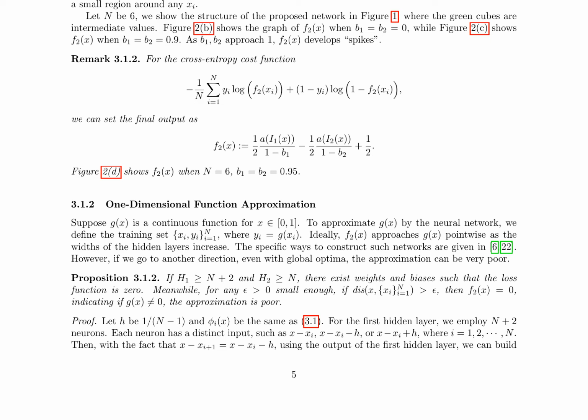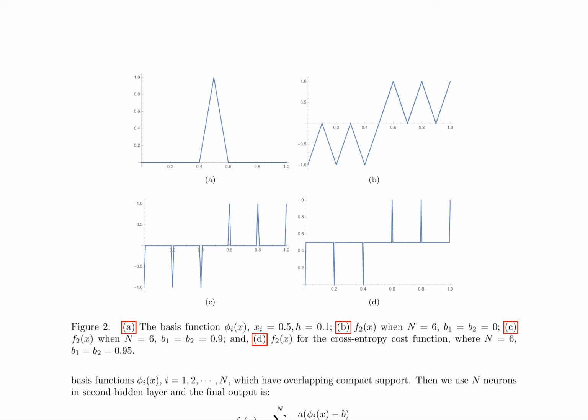The authors demonstrate that the neural network can approximate a continuous function g(x) by defining a training set {(xi, yi)}, i = 1 to n, where yi equals g(xi). Ideally, f2(x) approaches g(x) pointwise as the widths of the hidden layers increase. Proposition 3.1.2 shows that if h1 is greater than or equal to n plus 2 and h2 is greater than or equal to n, there exist weights and biases such that the loss function is 0.